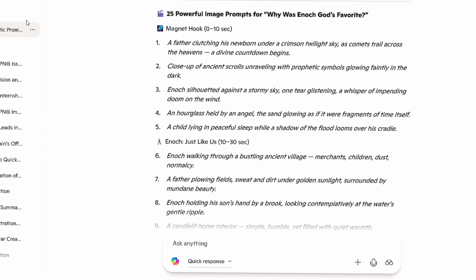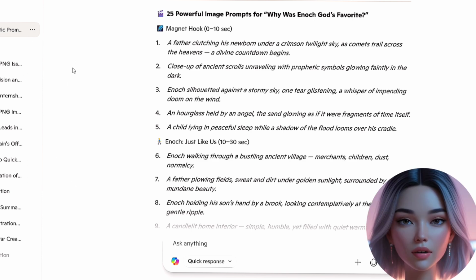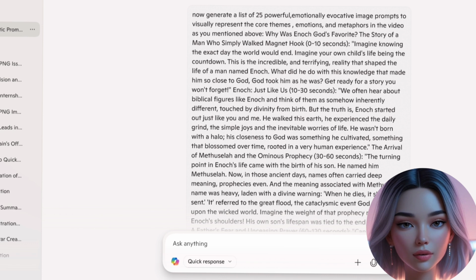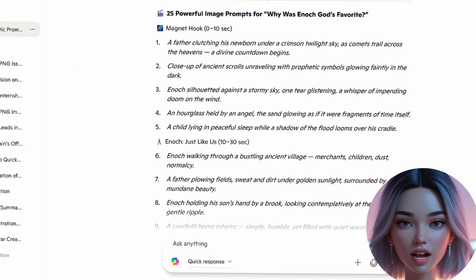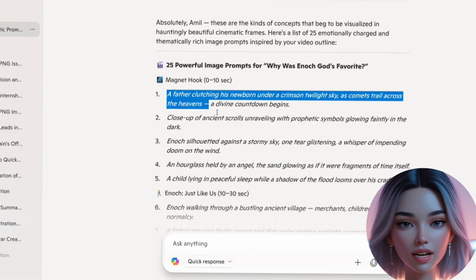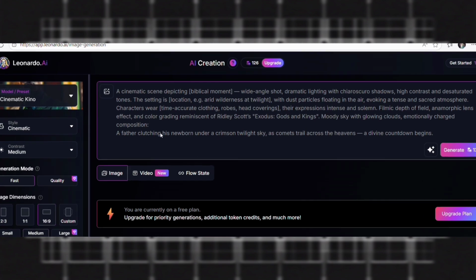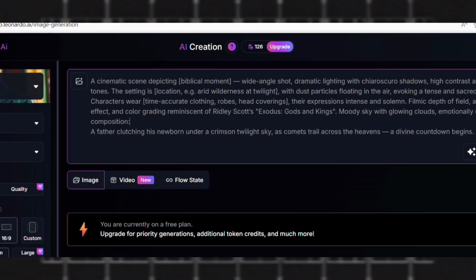I simply asked it to generate 25 image prompts to create a video from the script below. You can see the prompt here. And as you can see, here are the prompts. It's a great list to get us started. Now let's take the first one. I'm going to copy it and then we are going to paste it into Leonardo AI, the tool that all the big YouTubers recommend. Okay, now before I show you my results, I want to show you the exact process